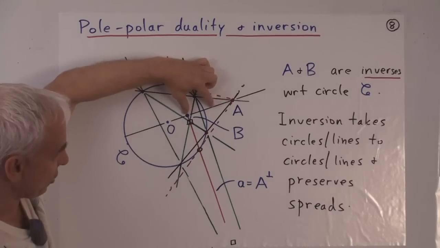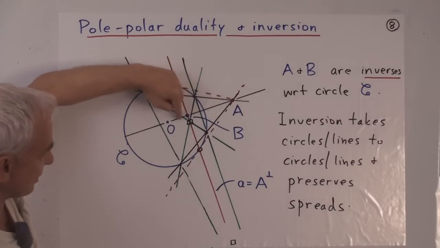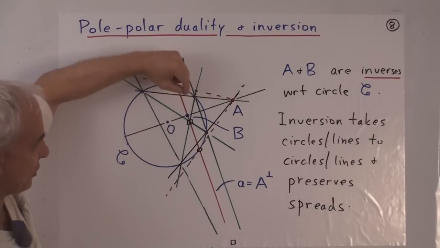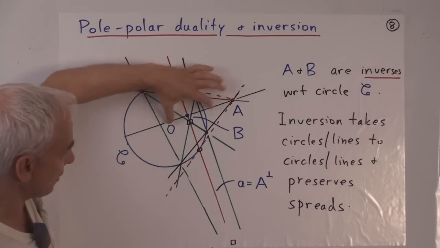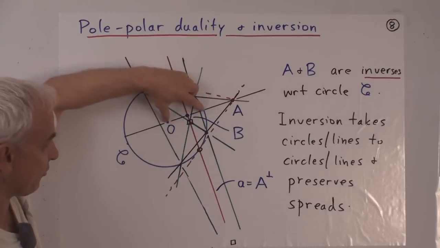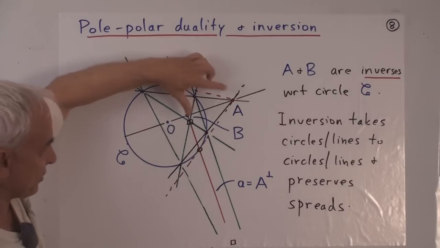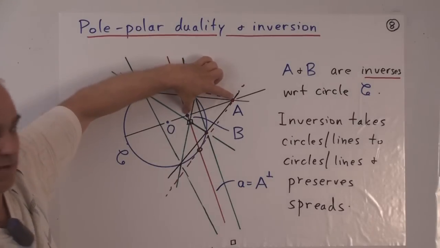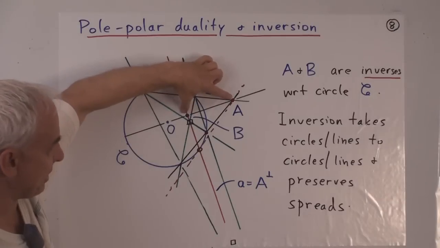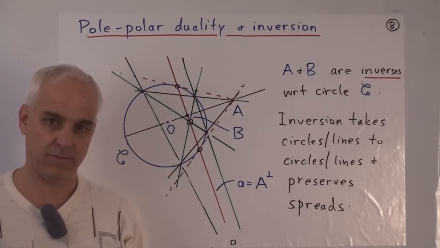As A gets closer to the circle, B also does, and as A gets further away, B gets closer to the center. It turns out that the product of this quadrance and this quadrance is always constant. It's always the quadrance of the circle's radius with itself. And this relationship between A and B is called inversion. So A and B are inverse points with respect to the circle C.